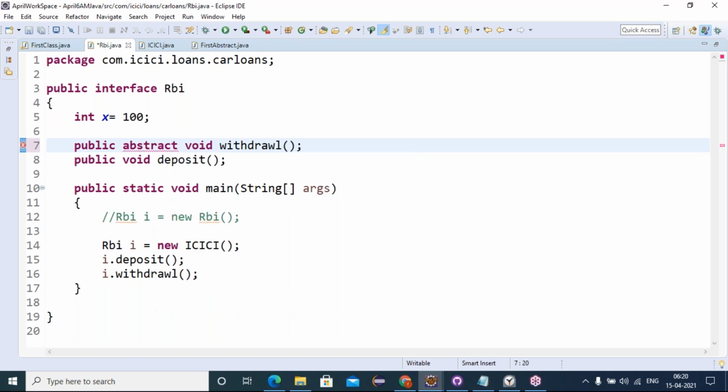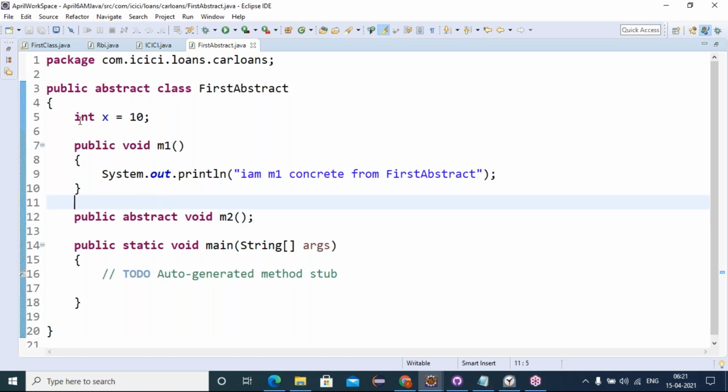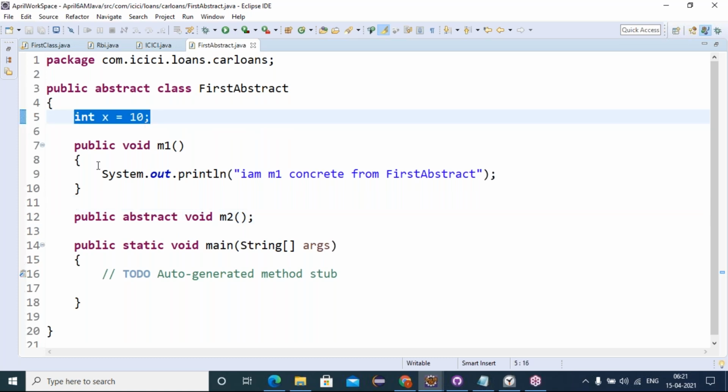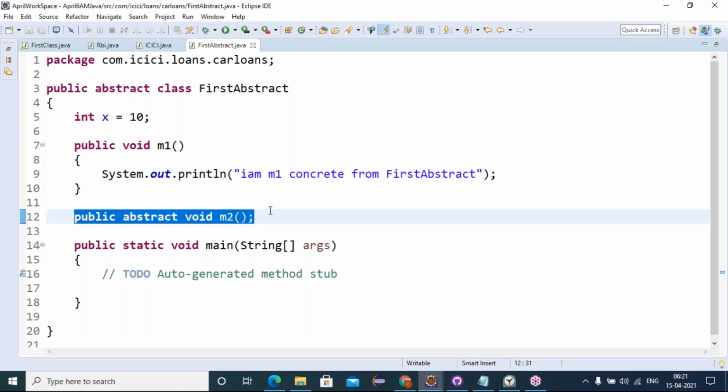Even if you give or not give also, that is an abstract method. For interface abstract methods, implicitly it is having the abstract keyword. Whereas in an abstract class, to declare abstract methods you must explicitly give the abstract keyword. Otherwise we get the error. Now, an abstract class contains properties and behaviors of type concrete behaviors and abstract behaviors.